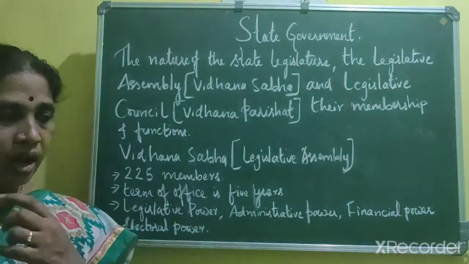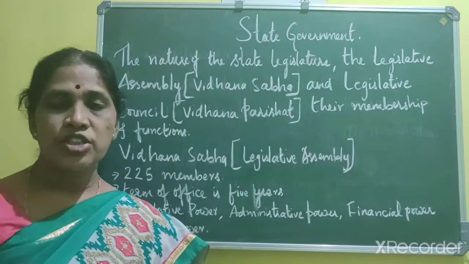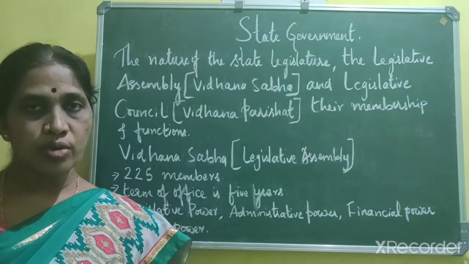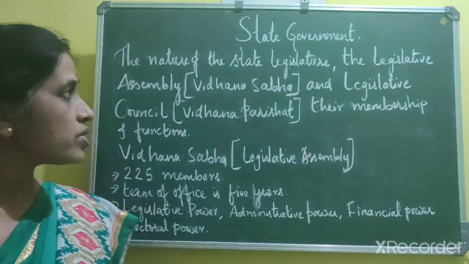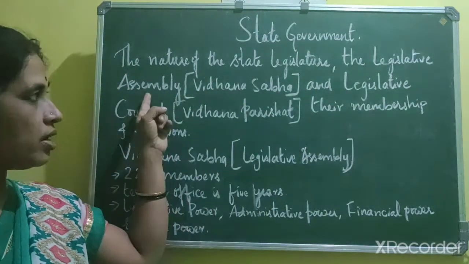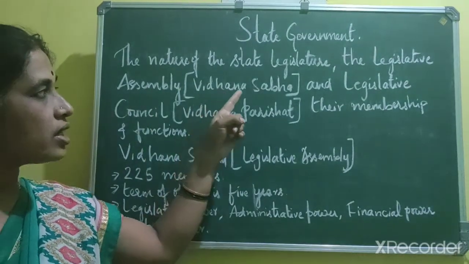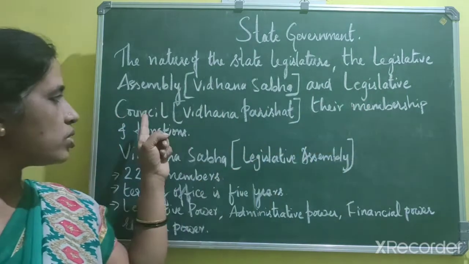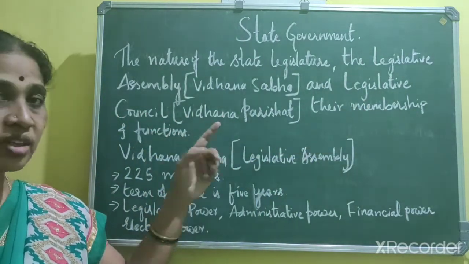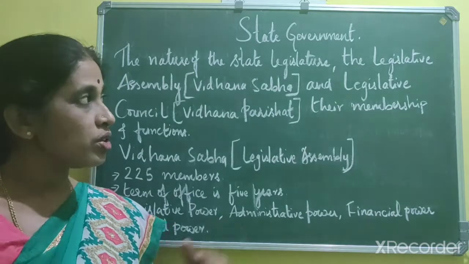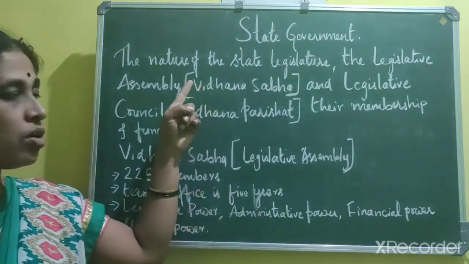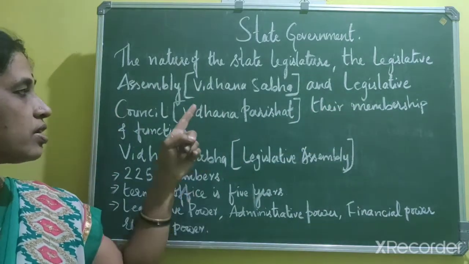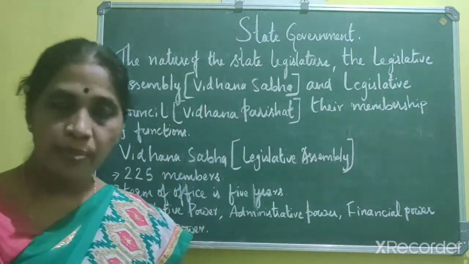Okay, and our state legislature is composed of the governor and two houses. What are the two houses? The legislative assembly, also known as Vidhana Sabha, which is the lower house, and the legislative council, that is Vidhana Parishad, also known as the upper house.